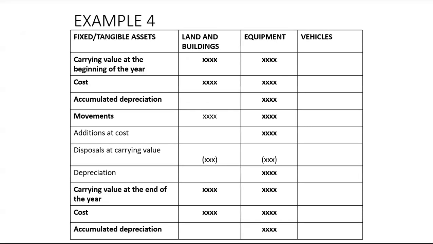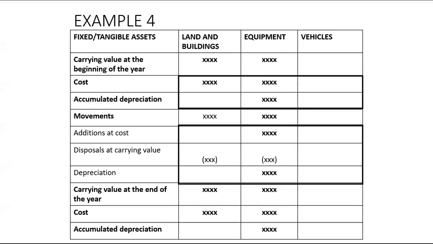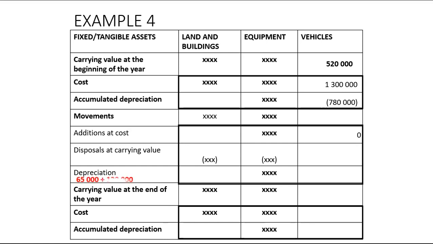Let us go to the tangible asset note. In the tangible asset note, you will start with the cost at the beginning of the year of the vehicles, which was 1,300,000, and then minus 780, which is the accumulated depreciation of all vehicles at the beginning of the year. And that will give you the carrying value of all vehicles at the beginning of the year, amounting to 520. Additions at cost is zero because we did not buy any vehicle. When we calculate our depreciation, it will be the 65,000 of the assets sold plus 130,000 of the remaining assets, and that will give us 195.